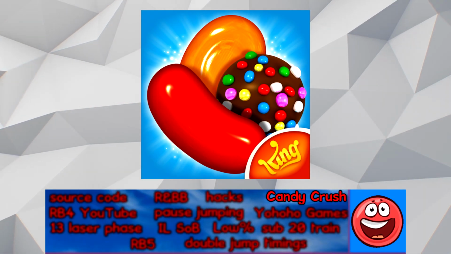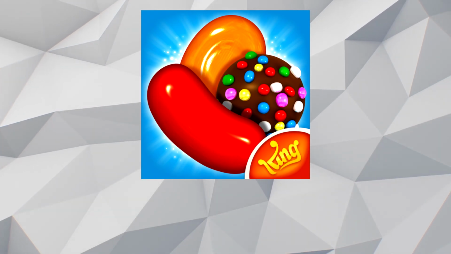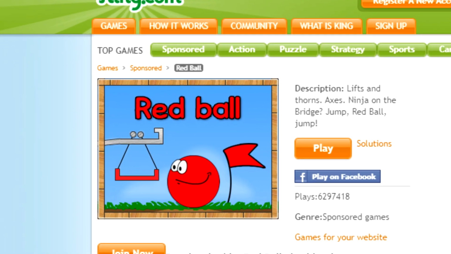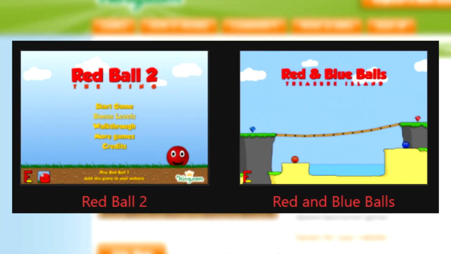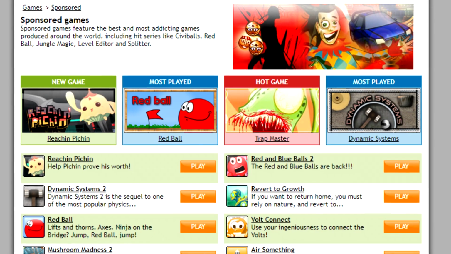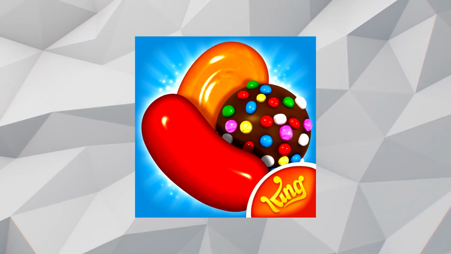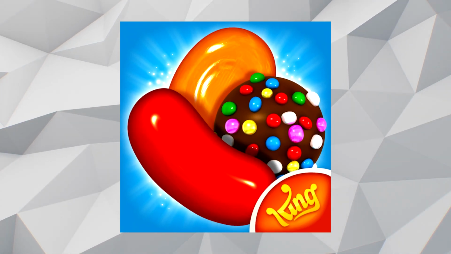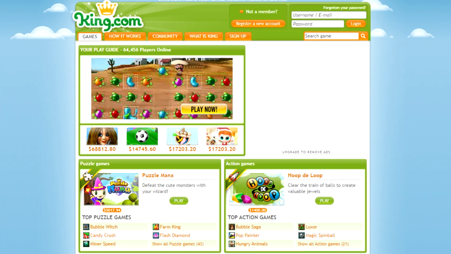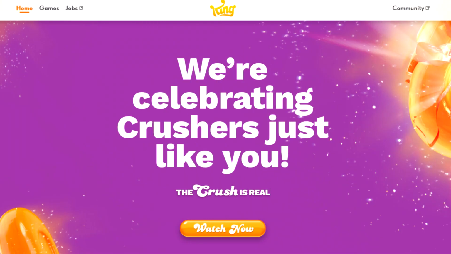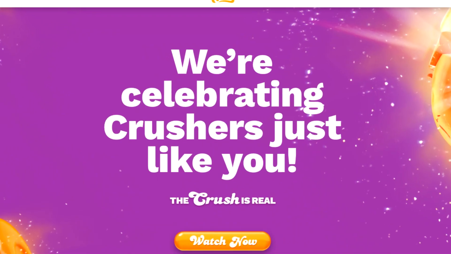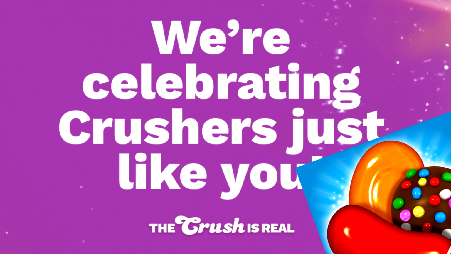Candy Crush Saga is a mobile game created by King, the same King that sponsored Red Ball, Red Ball 2, and Red and Blue Balls, hosting the full versions of these games on their site. After King's mobile releases gained massive traction, the King.com website was wiped clean of any Flash games, including Red Ball, being replaced with promotion for Candy Crush Saga and other mobile games.